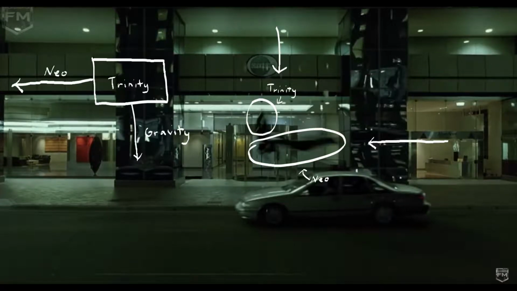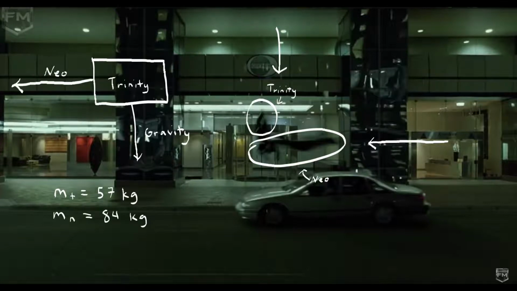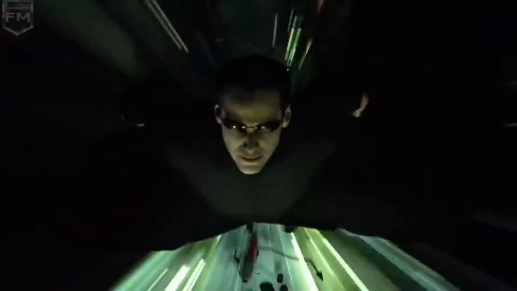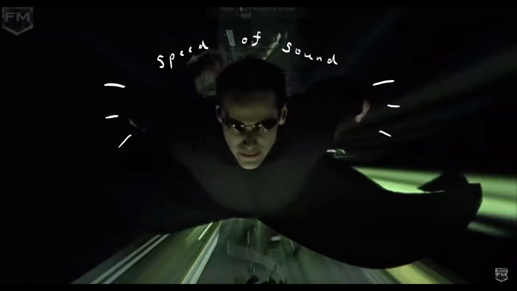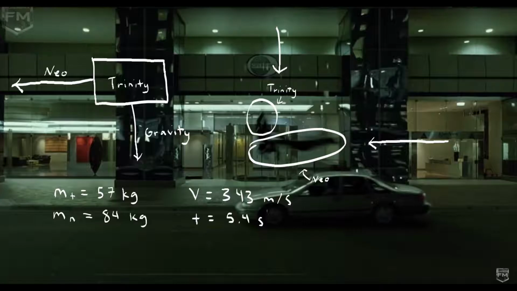We looked up the weight of the actress that plays Trinity and found that she weighed 57 kilograms at the time of the shooting. The actor who played Neo weighed 84 kilograms. Also, because of the boom that we hear right before Neo saves Trinity, it's implied that he's breaking the sound barrier and going at a speed of 343 meters per second. Finally, from timing the video from when Neo starts flying to when he saves Trinity, we found that it took 5.4 seconds. That's the value of t that we're going to use to solve the acceleration for Neo.